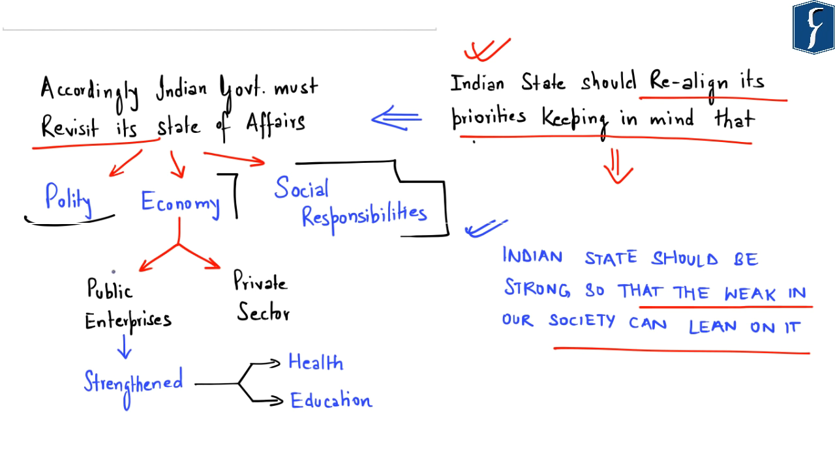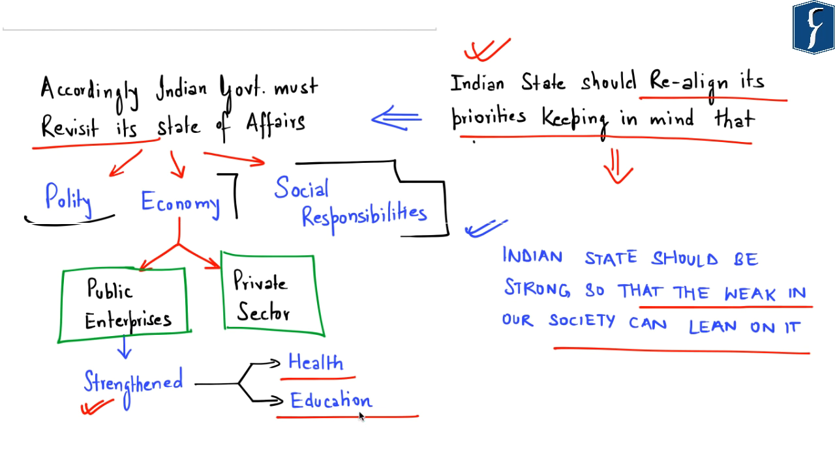Further, with respect to economy, this article mentions that the government should rather focus more on the public sector enterprises rather than the private sector. And with respect to the public enterprises, the government must take important steps to strengthen the health as well as the education sector. Because it is with respect to the public enterprises where the retreat of Indian state has been witnessed in India.